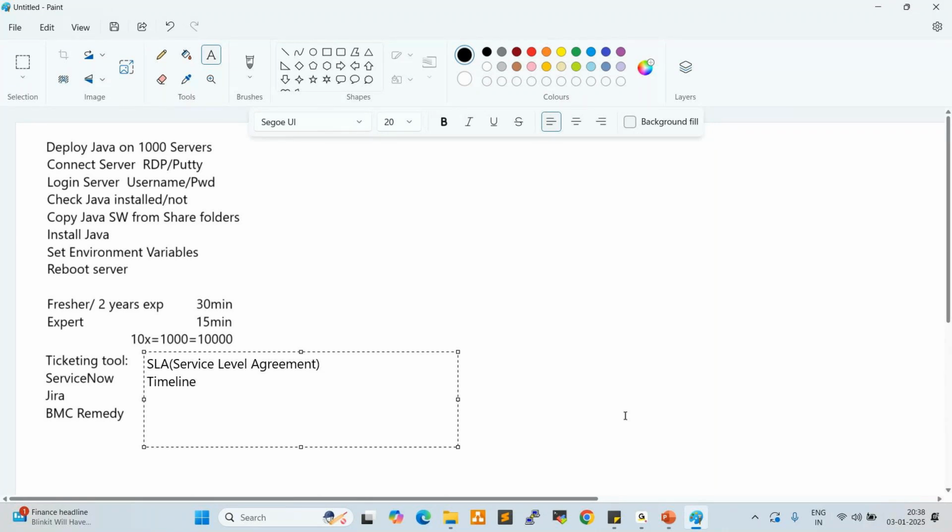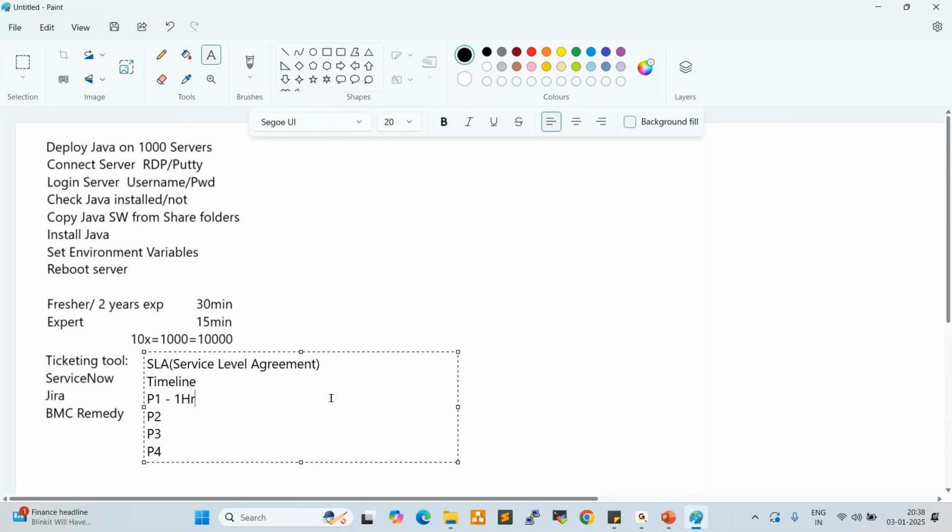When we talk about tickets, we have four types of tickets available: P1, P2, P3, P4. Priority 1, priority 2, priority 3, priority 4. A priority 1 ticket should be closed within 1 hour, right? It is a very critical ticket. If any production outage happens, a priority 1 ticket will be raised.